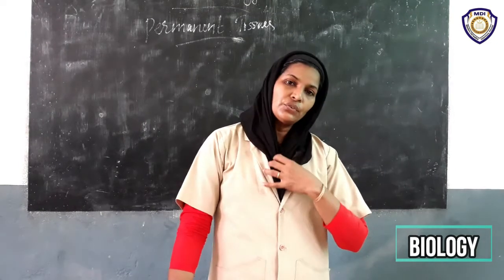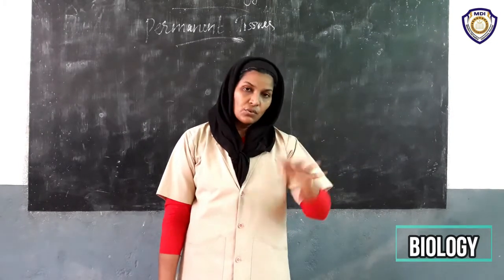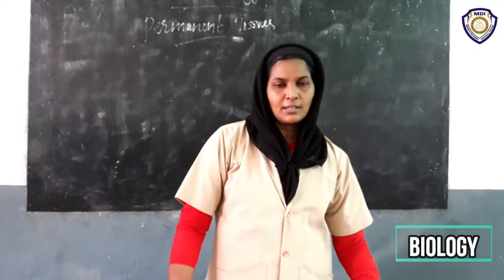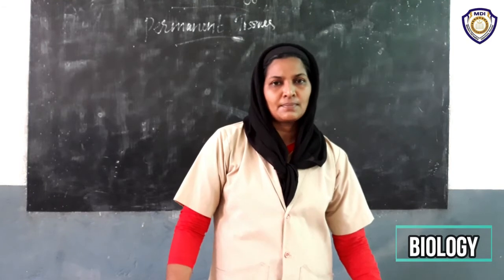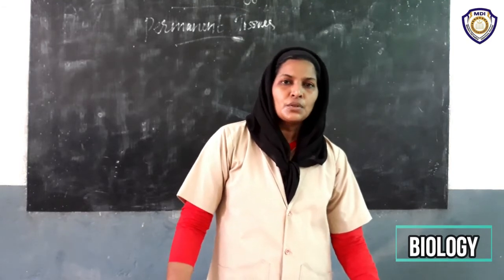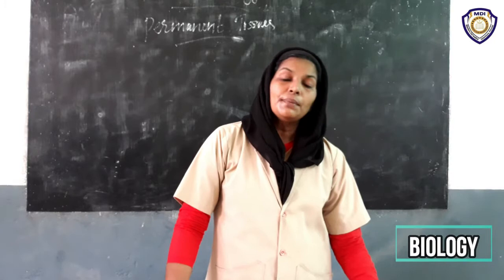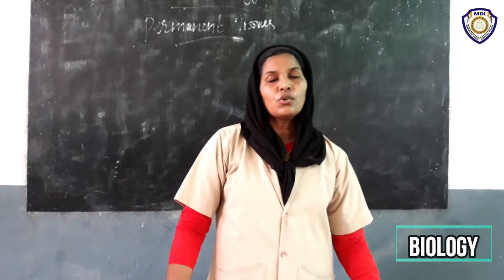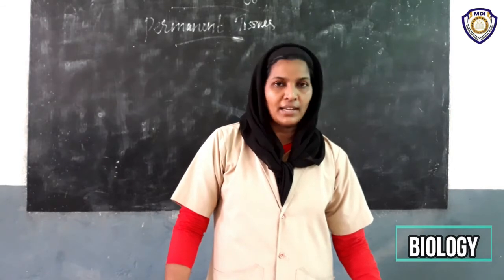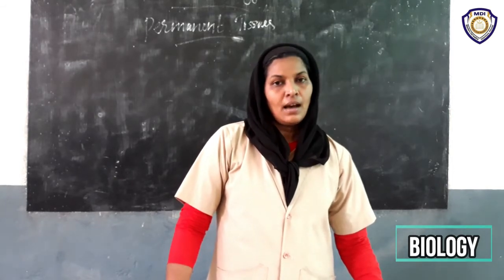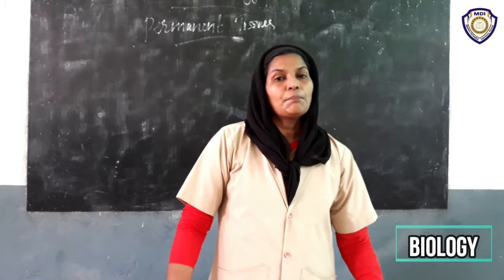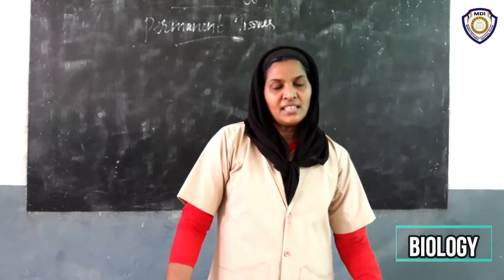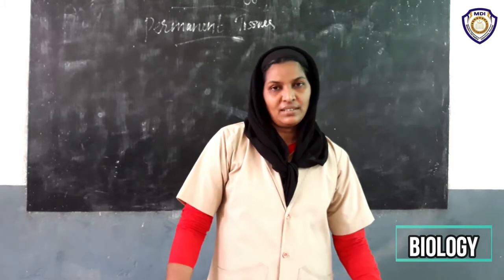You know the characteristic features? They always divide. They are found only at the growing regions. To refresh your memories. So what happens? How do they become permanent tissues? Meristematic tissues lose their ability to divide and they take up permanent shape, size and function.